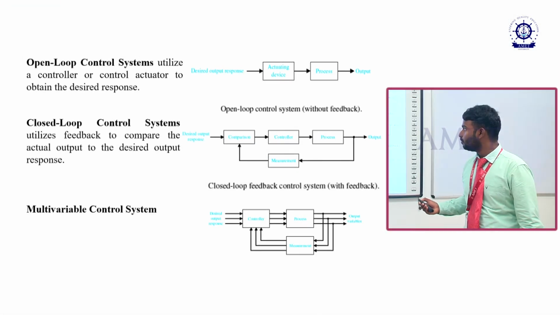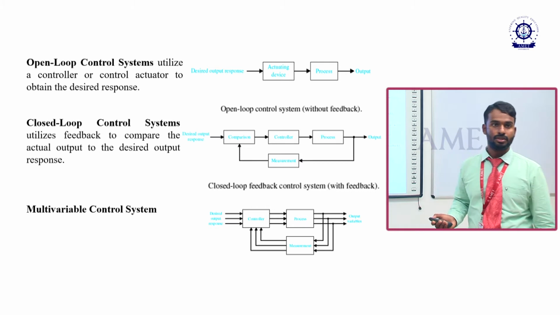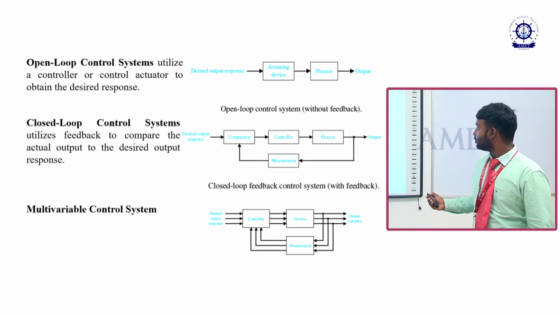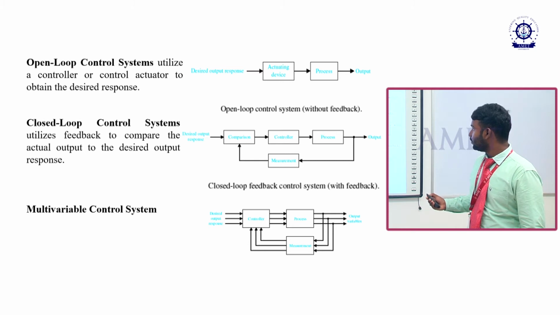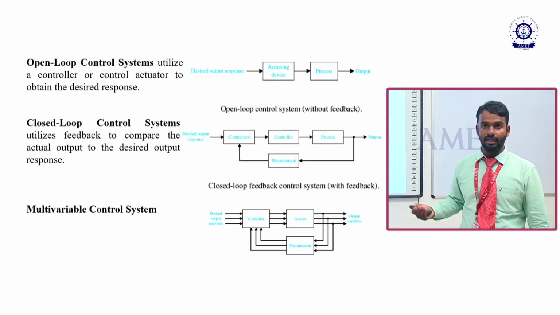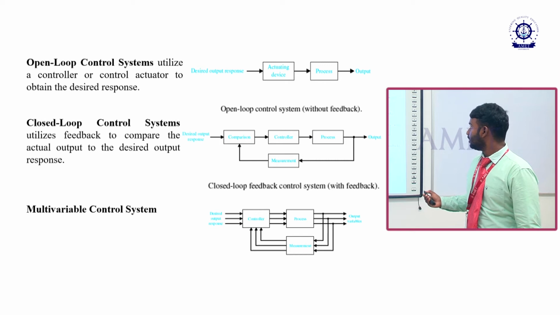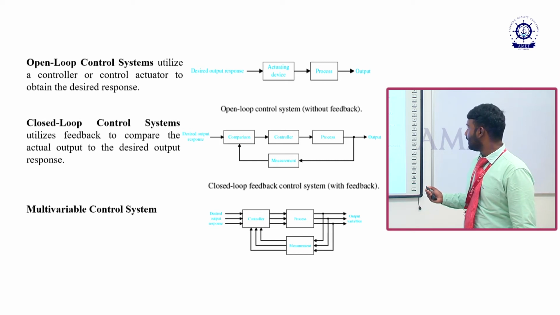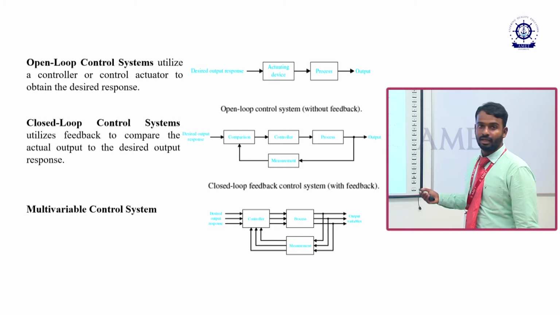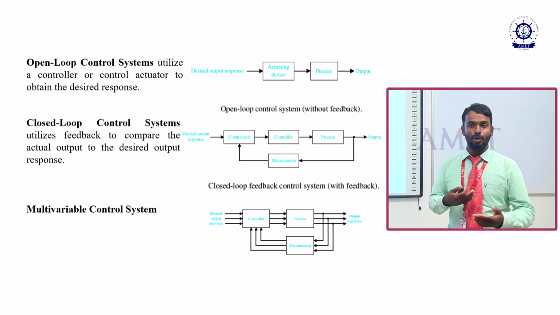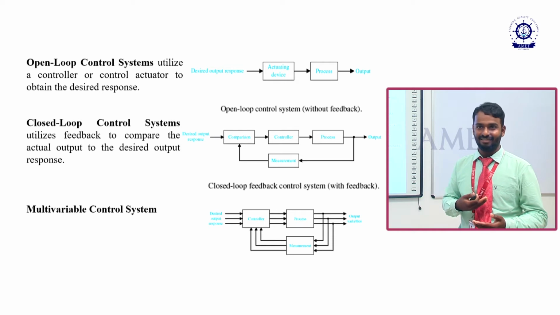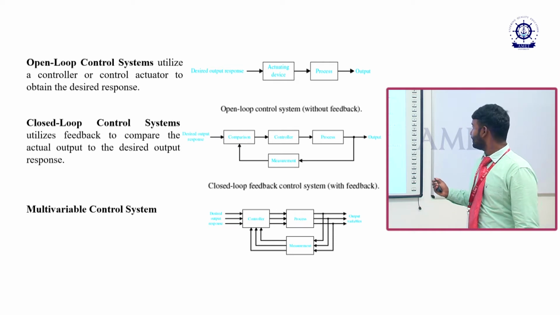These are the open loop control system, closed loop control system and multivariable control system. Three types of control systems are here. In this open loop control system you can see I am giving the desired output response. That means I am giving the input, it is actuated by the actuating device, then processed, then I am able to get the output. I won't compare the output with my desired level. I can't measure the output value.